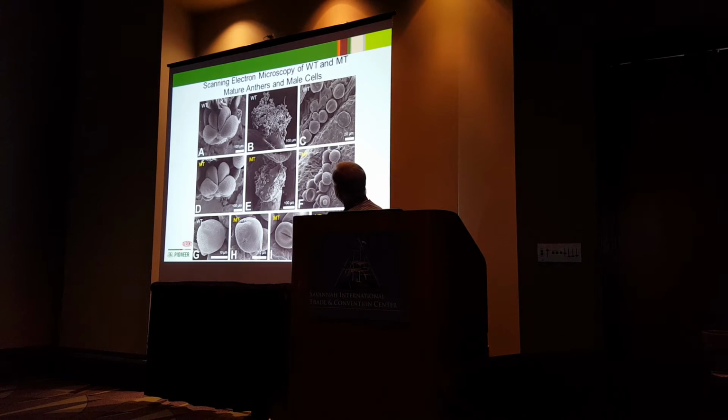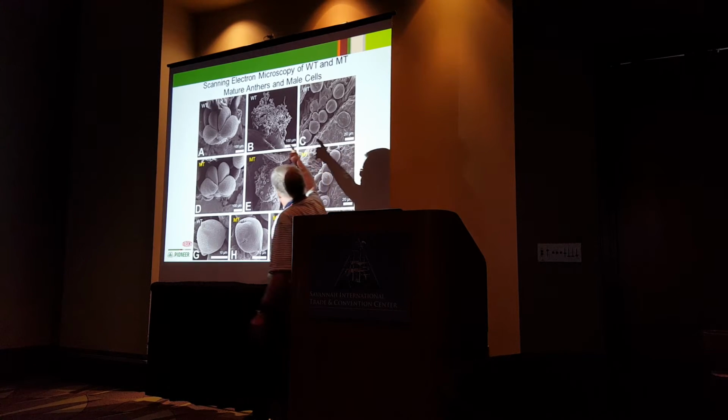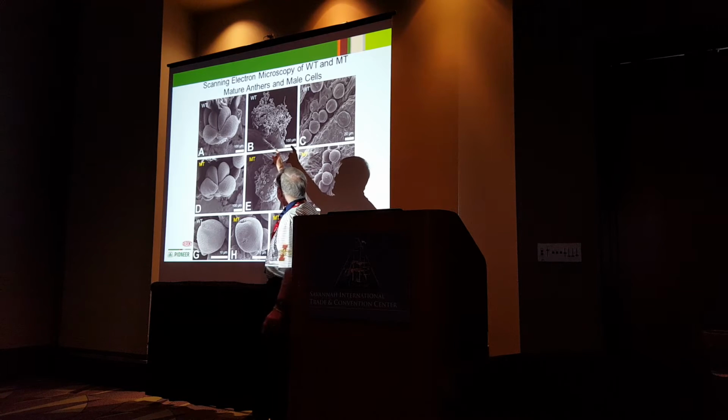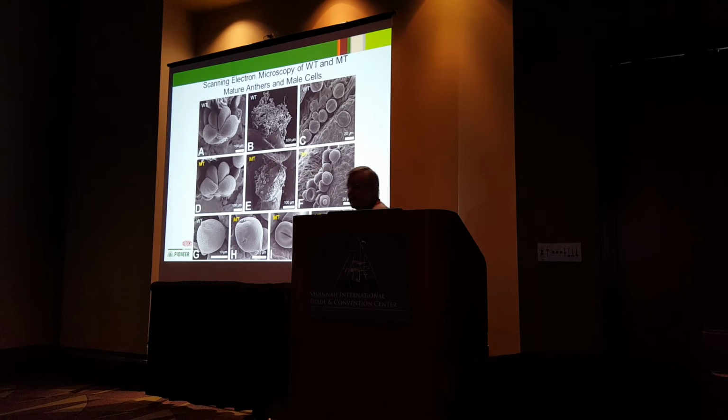There can be variation in a small percentage, and when these are transferred to the stigma, as shown here, there's a massive amount of pollen grains, almost all of which are in the process of germinating.